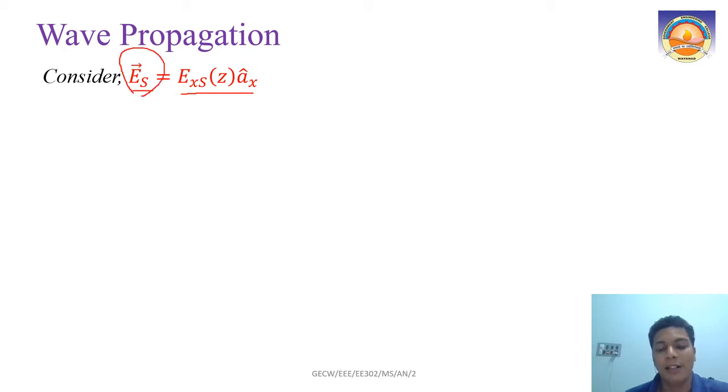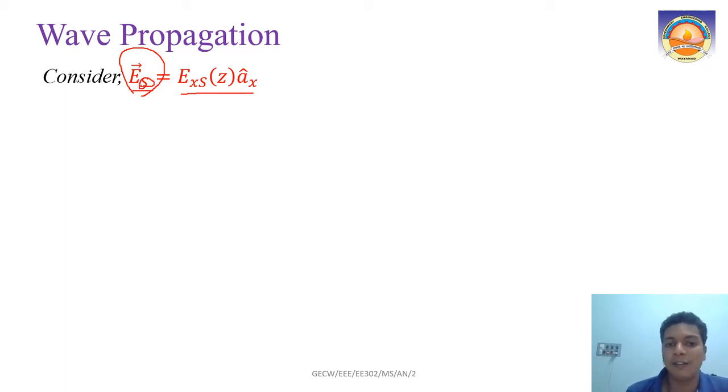It really contains e raised to j omega t also, which depicts the sinusoidal part, and that is what we omit when we represent the same thing in phasor form. That is what this S represents.